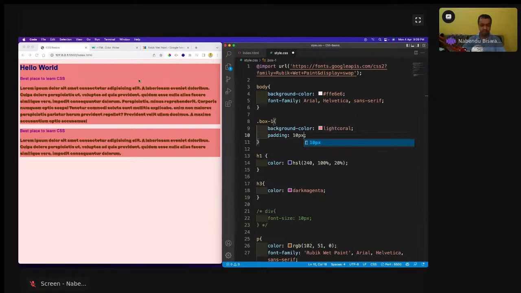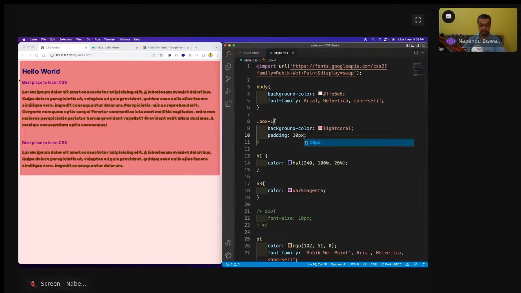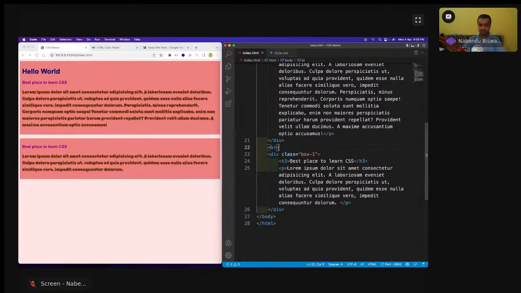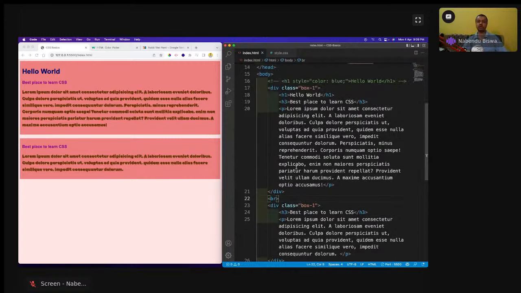Around means inside only. We're going to learn later on. It has been taken all the way around the element. But now they are closed very much, so I will do a BR, and it will be shown like this, and it will look nice. So classes we can use a hundred thousand times. The same class name I can use. This box1 I can use many more times.